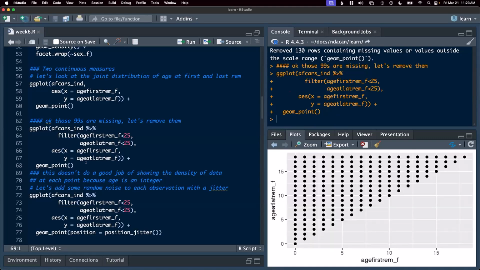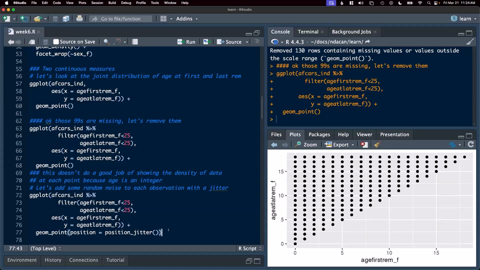Okay, so this is starting to look a little better, but there's still a few things that are difficult about this plot. We don't know how much data is at each of these points, right? So for age 0, we have observations where the first and last entry were both at 0, but we also have observations at 1, 2, 3, all the way up to 17, right? That is, we have observations at all possible ages, but we don't know how many observations from this visual because all those points are overlapping with each other.